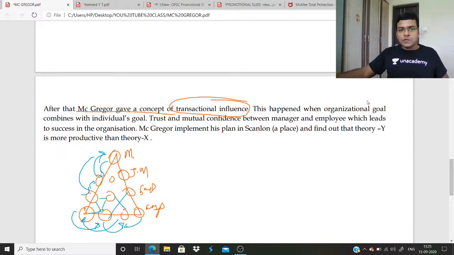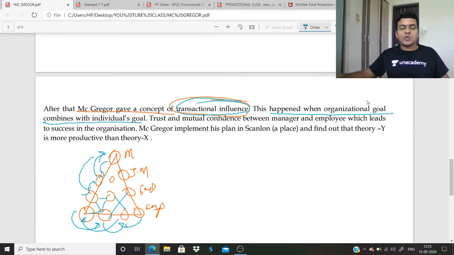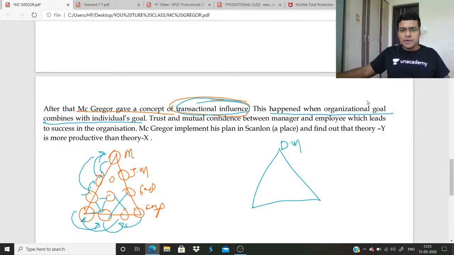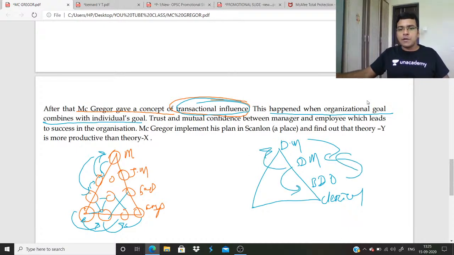Okay, so this is transactional influence. Everyone should influence each other's idea. This happens when organizational goal is combined with individual goal. In a district administration, it is DM, SDM, BDO, the lower clerical staff. So transactional influence is when DM influences SDM, SDM influences DM. When SDM influences BDO, BDO also influences SDM. When clerical staff influences BDO, BDO can influence the clerical staff.